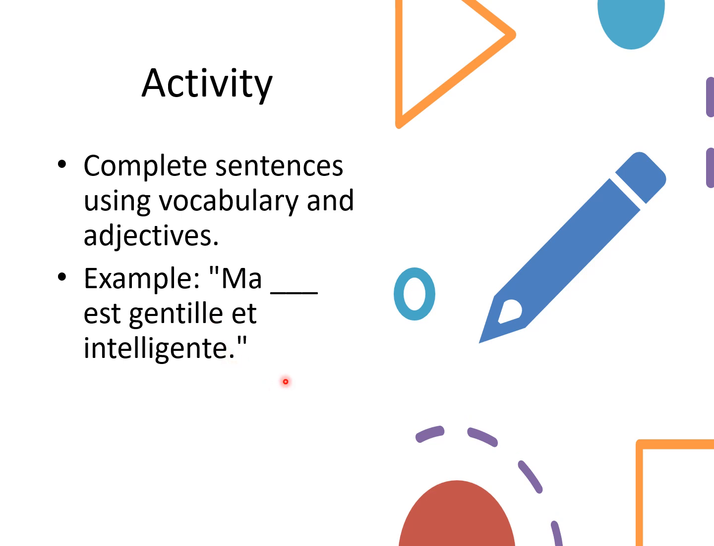All of the masculine family members would not have these extra letters at the end, the LE for gentil and the E for intelligent. So that would entail père, frère, oncle, grand-père, cousin, beau-père, demi-frère, etc.